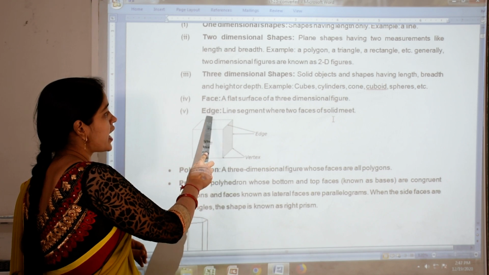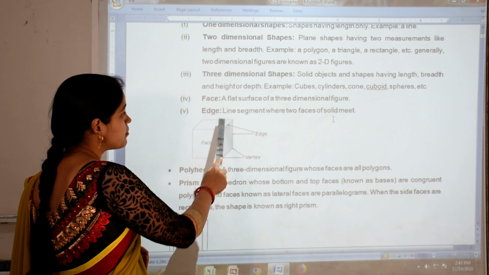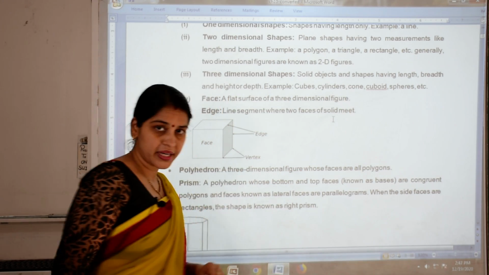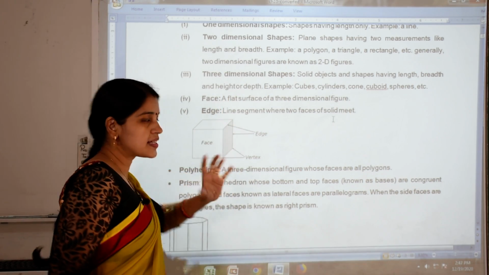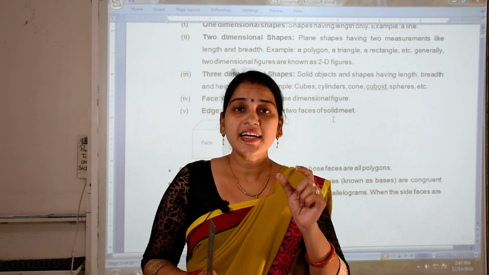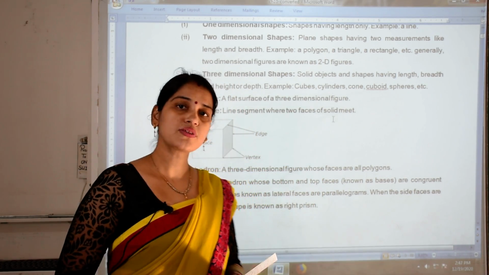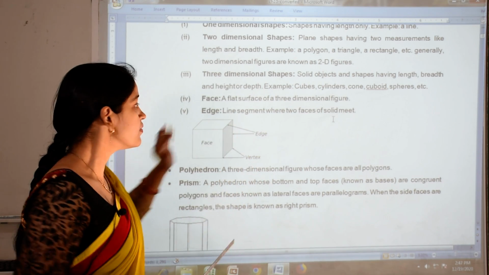Then the next one we have is edge. Edge means the line segment where two faces of a solid meet. When two faces meet at a line segment, that line segment is known as an edge of the given figure.